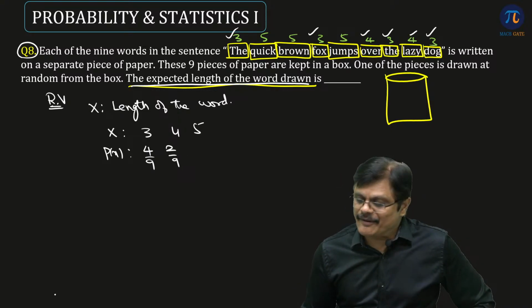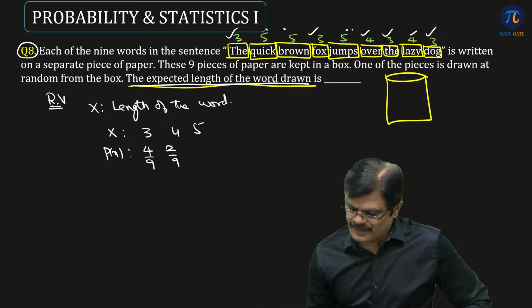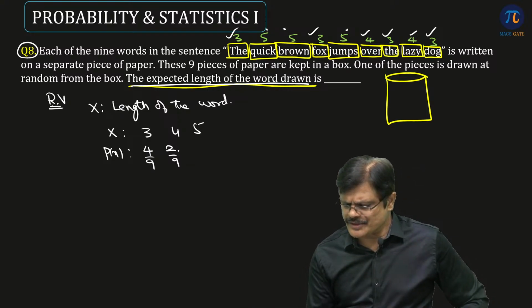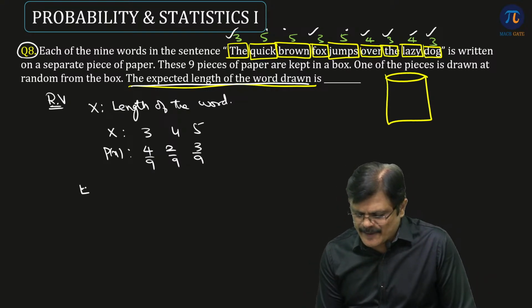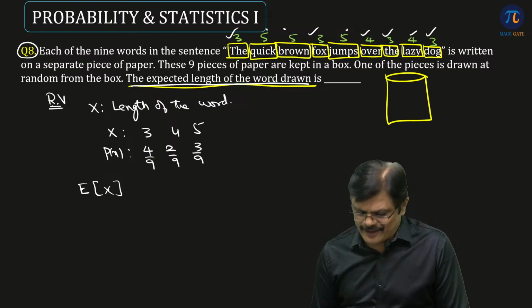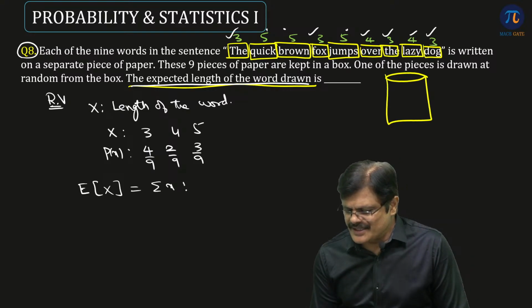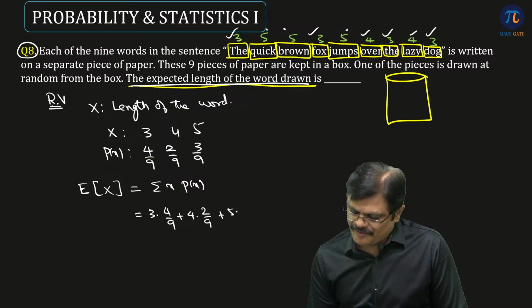How many of length 5 are there? 1, 2, 3. That's it. 3 only, no? 4 plus 2, 6, 6 plus 3, 9, right? 3 by 9. Now you just need to find the expected length of the word. Means you just need to find the expected value of x, which is nothing but sigma x into p(x). 3 into 4 by 9, 4 into 2 by 9, 5 into 3 by 9.